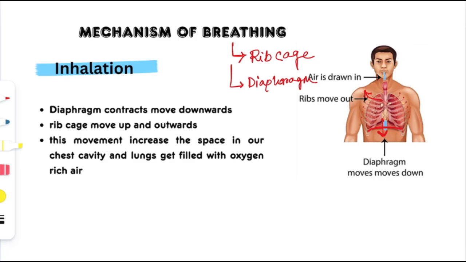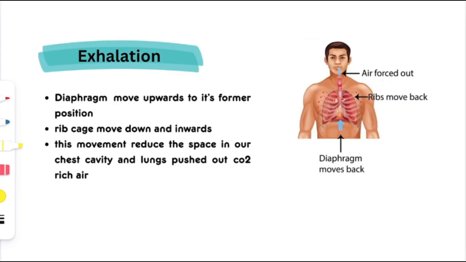This movement increases the space in our chest cavity, and the lungs get filled with oxygen rich air.